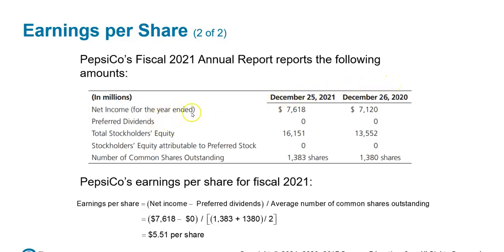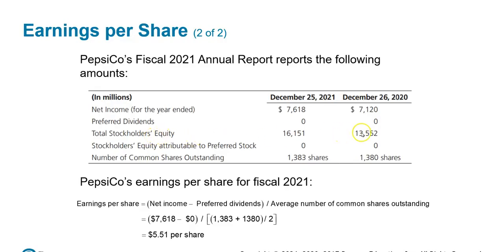So net income for the year ended December 25th, 2021 and December 26th, 2020. Okay? This is the net income from the previous year, this is net income from this year. There are no preferred dividends.